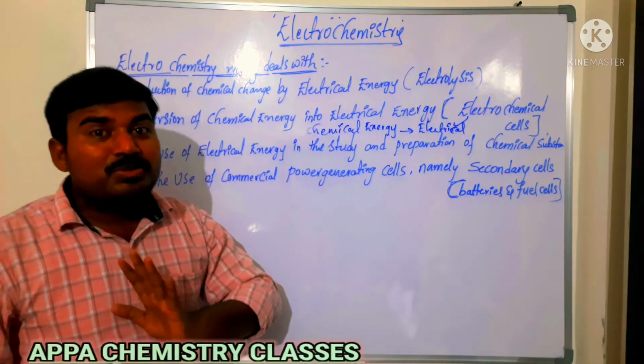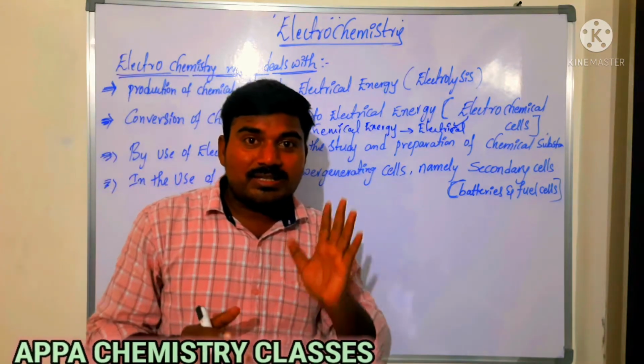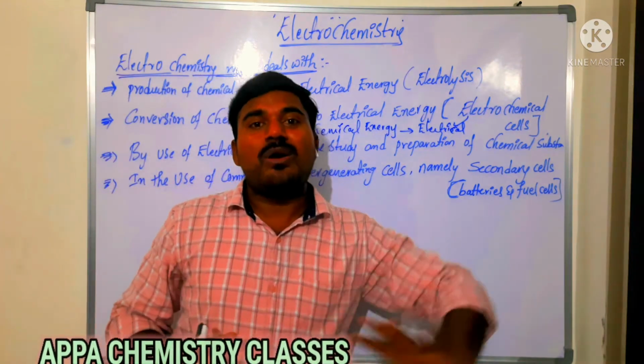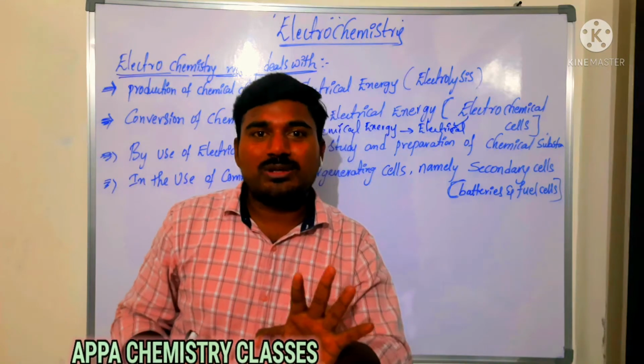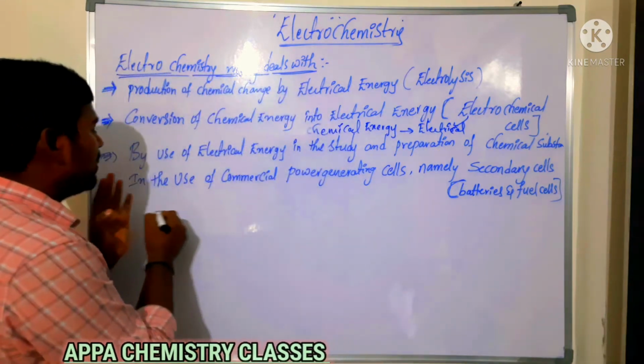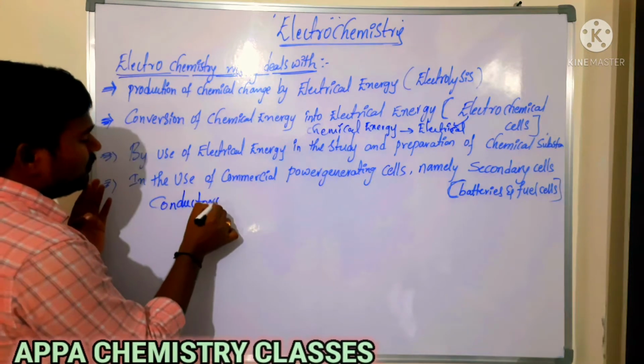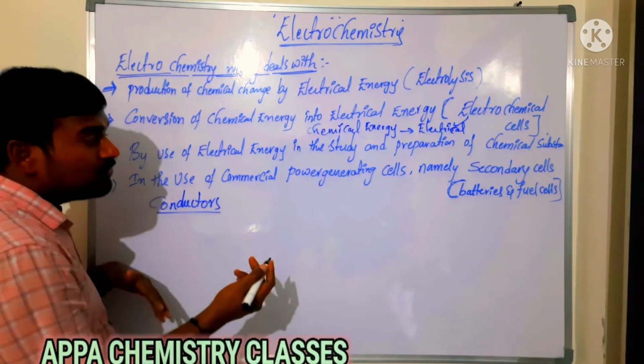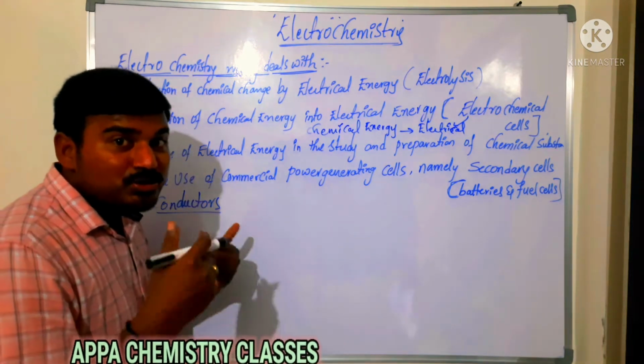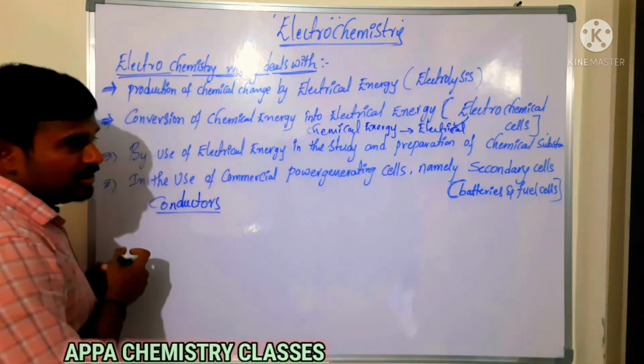The substances which conduct electricity, that is, which allow the flow of charged species through them, are said to be conductors.